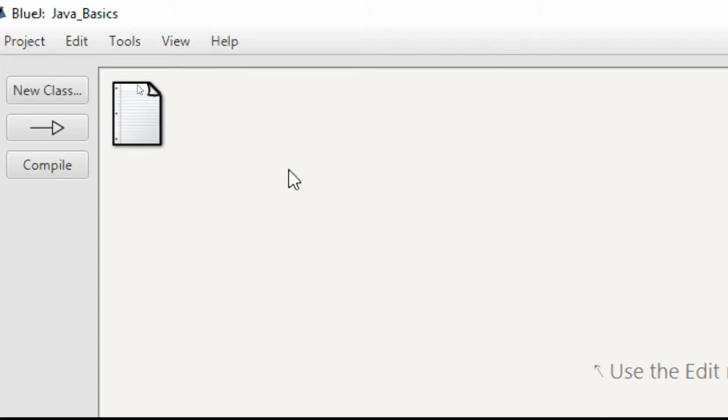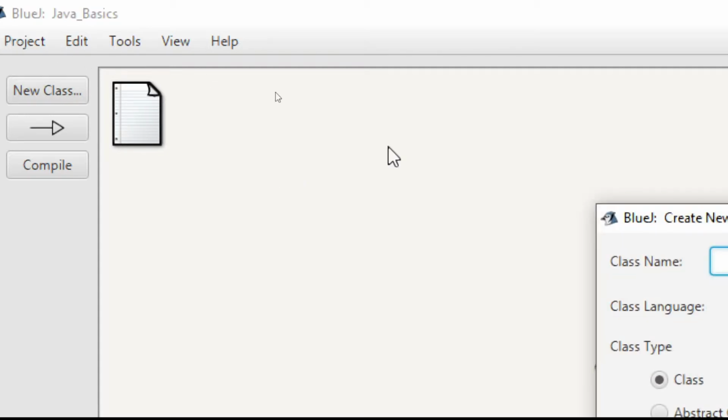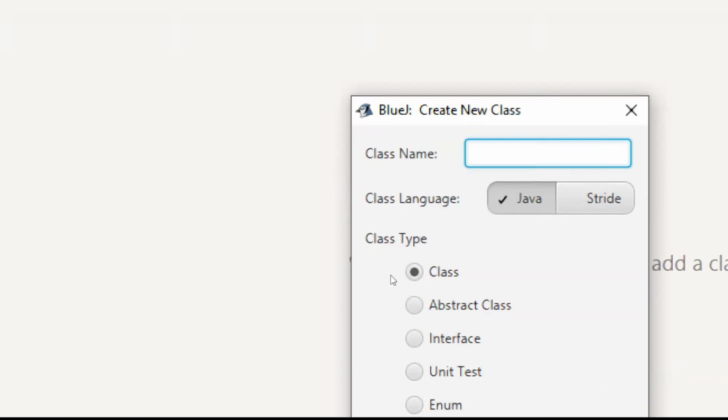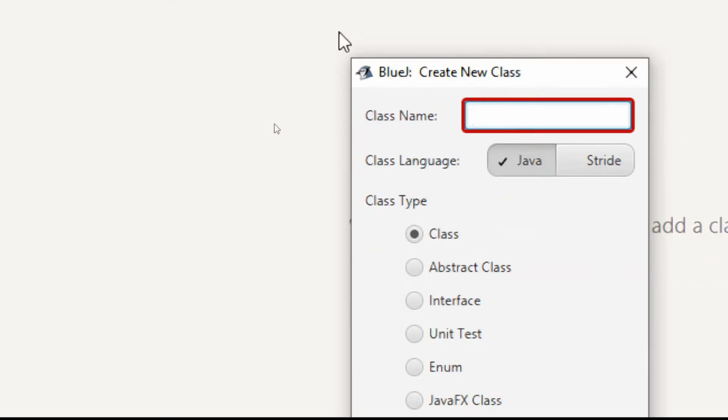First we need to create a class. A class is a place where we store a basic program related to our work. If you want to create a vowel program, where you enter a letter and check whether it is a vowel or consonant, then we need to store that in a class. A file is called a class. So just create a new class and a box will appear.